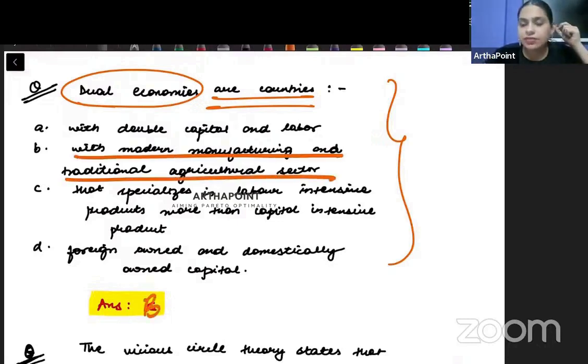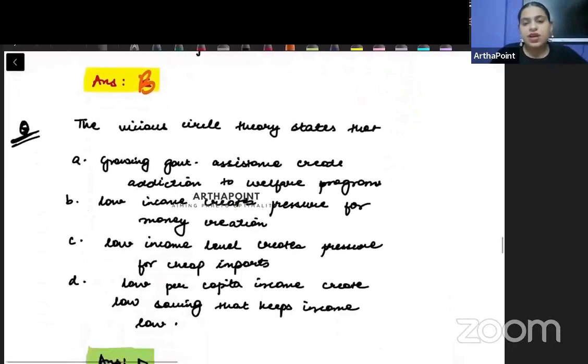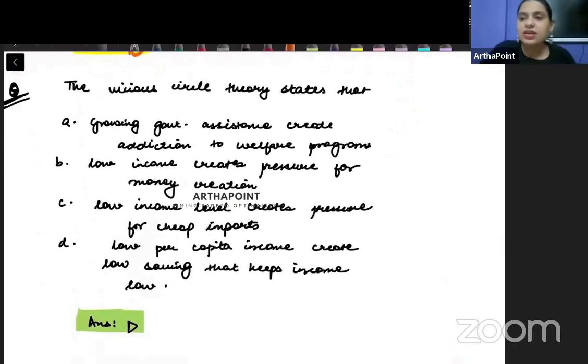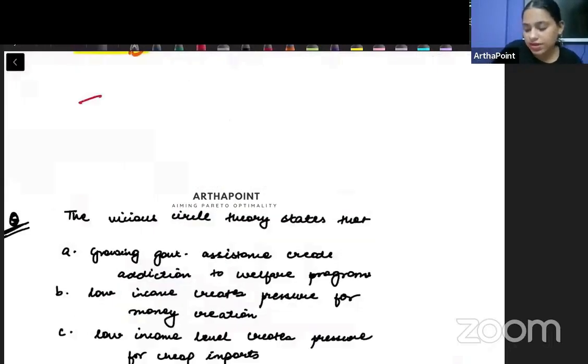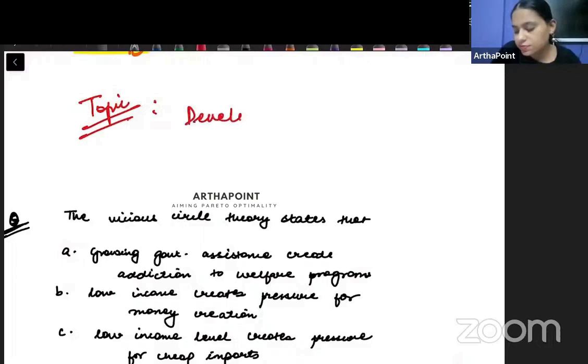That's it, right? Okay. Now, another important topic that can be asked in the exam is about certain development theories. The next topic of importance can be some important development theories.